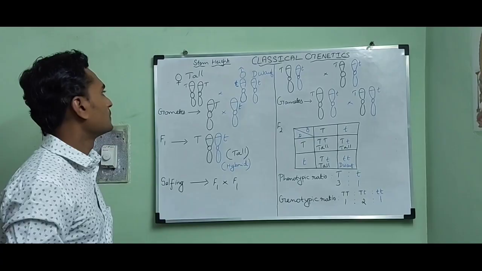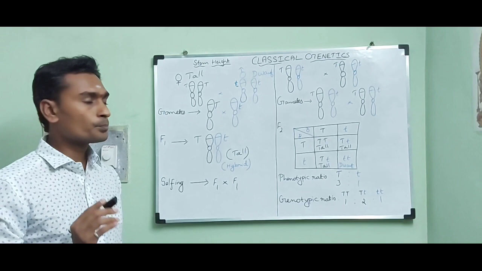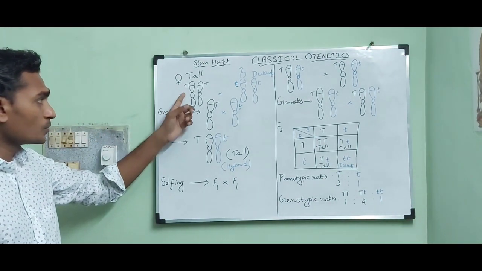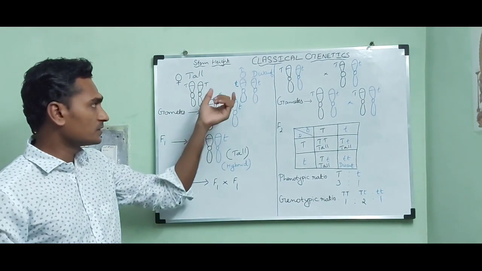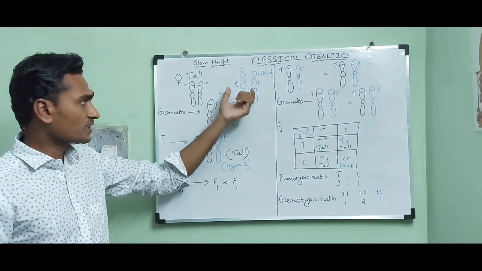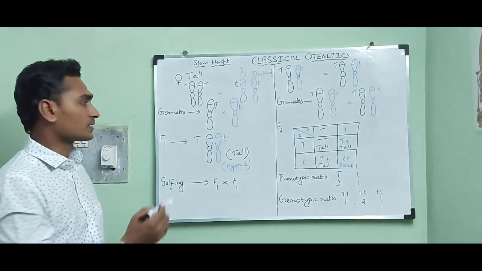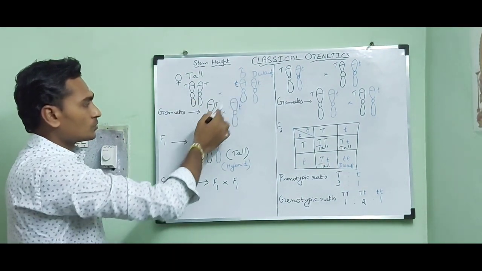For example, take two pea plants. One is a homozygous pure tall plant and the other is a homozygous pure dwarf plant, and make a cross between these two true breeds.